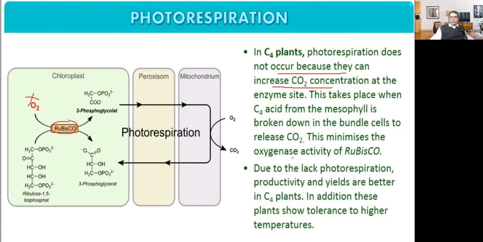This minimizes the oxygenase activity of Rubisco. Due to lack of photorespiration, productivity and yield are better in C4 plants. In addition, C4 plants are tolerant to higher temperatures.